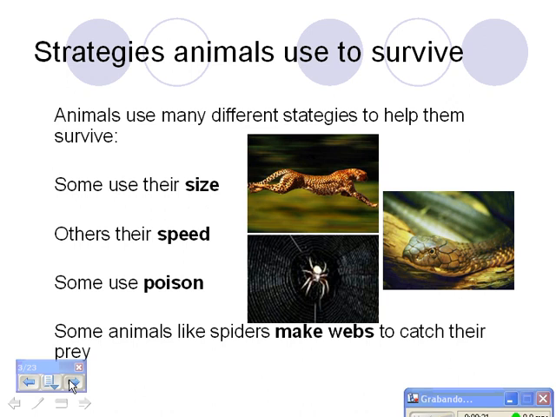Strategies animals use to survive. Animals use many different strategies to help them survive. Some use their size, others their speed, some use poison, and some animals, like spiders, make webs to catch their prey.